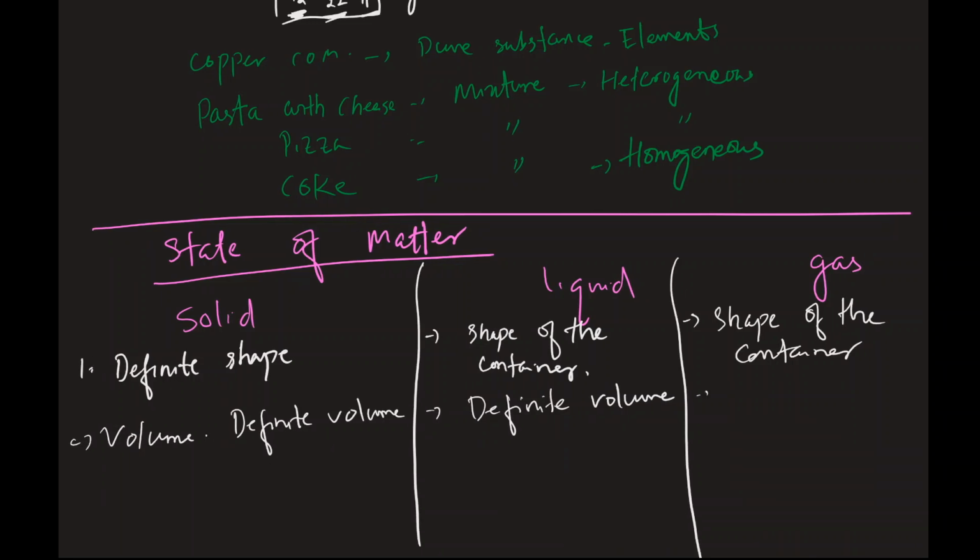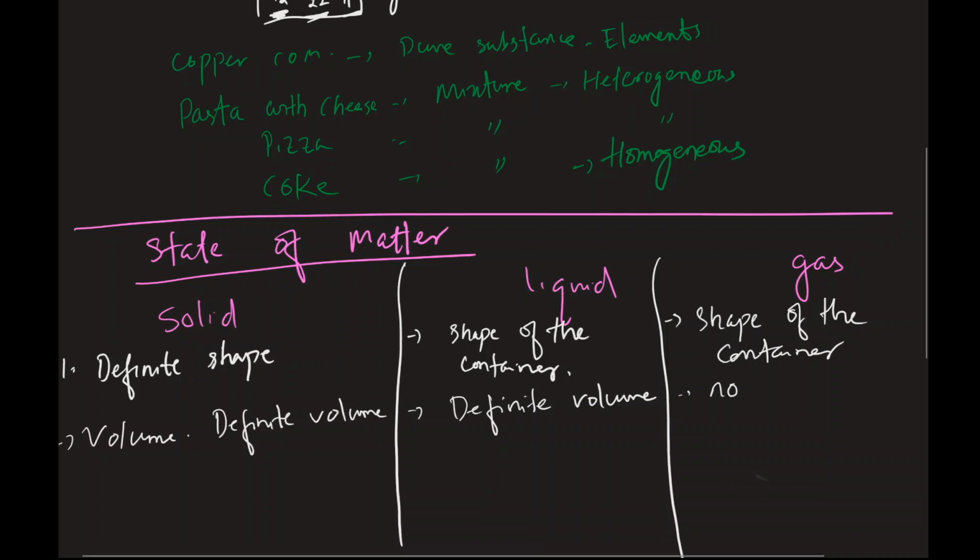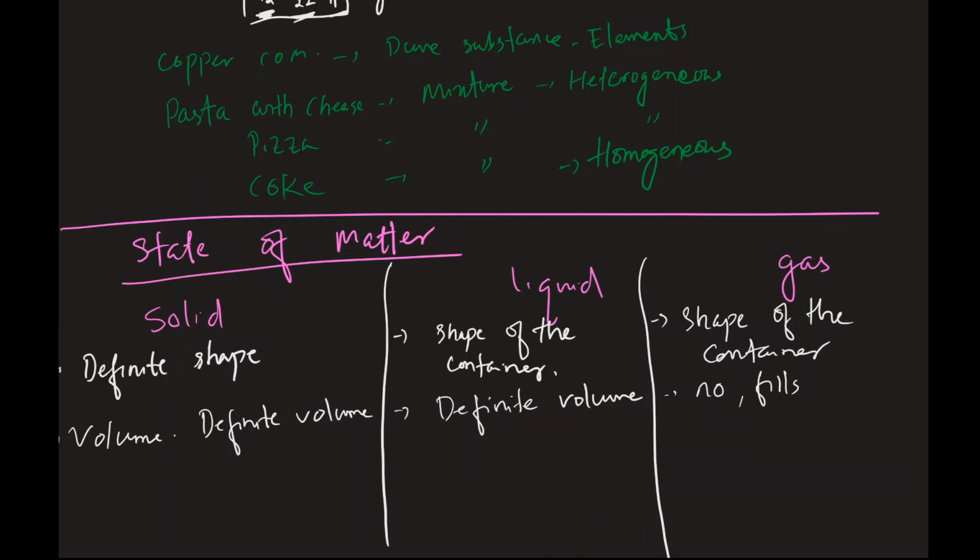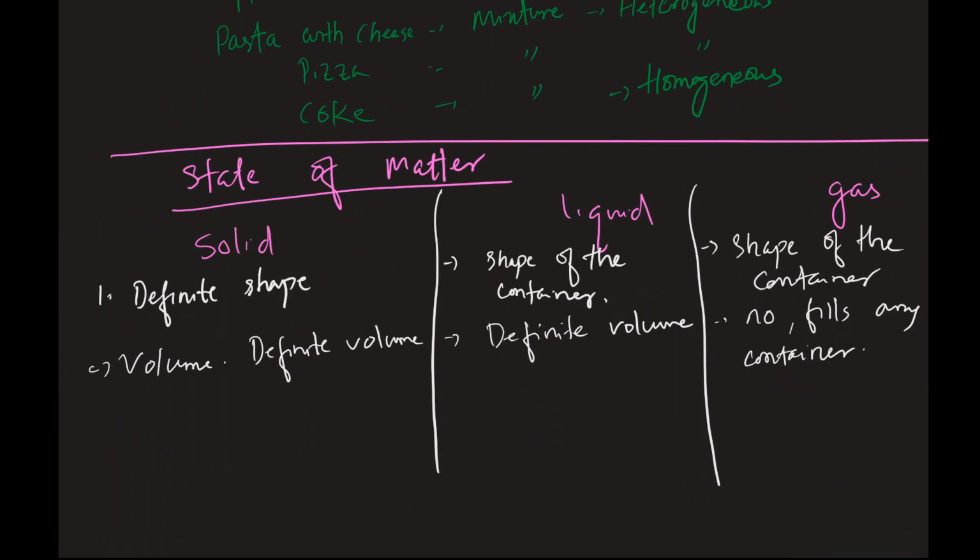Tell me about the gas. Does gas have a definite volume? No, gas does not have a definite volume. It fills any container. So you can fill a whole tank of helium gas in a big giant balloon. If you let it go, it will fill your room, it will fill anything. So gas does not have any definite volume. You can constrain it in a very small volume, or you can expand it in a very large volume.